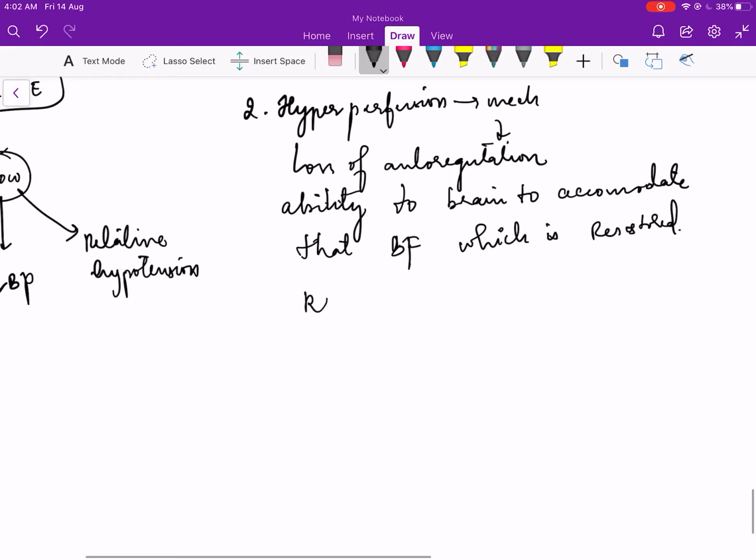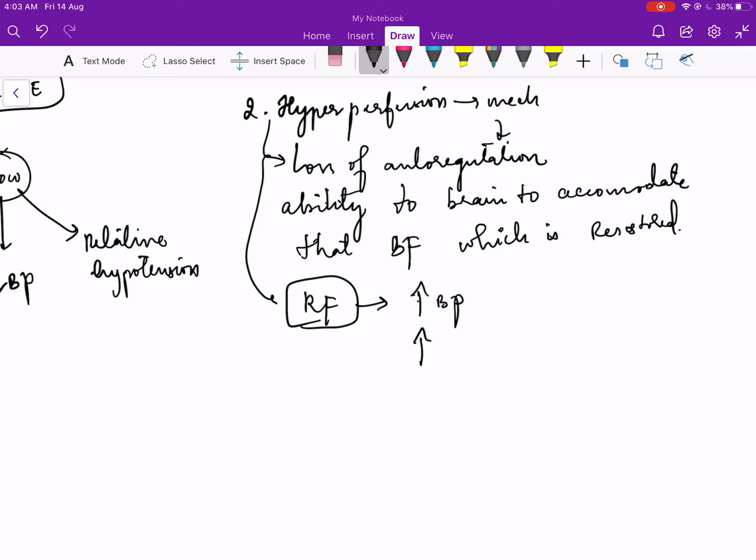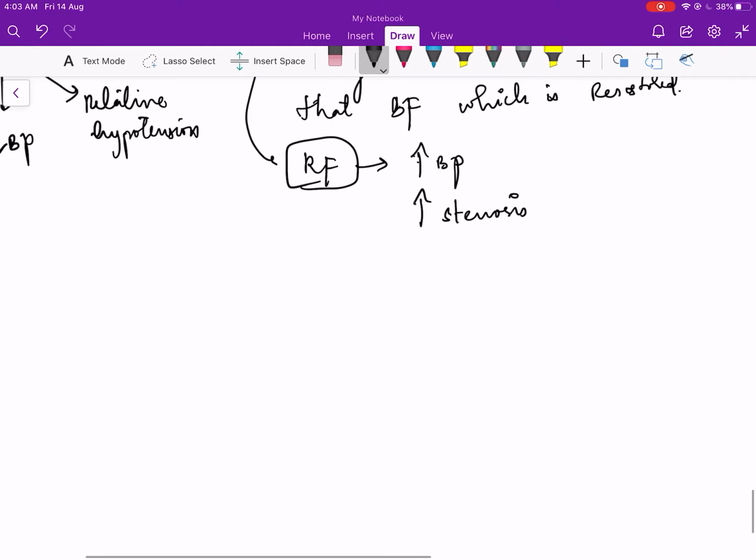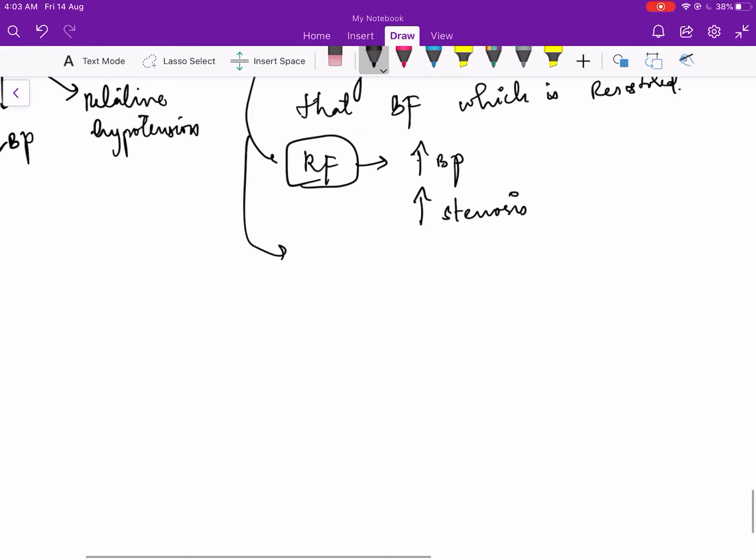So what are the risk factors for the patient to develop hyperperfusion syndrome? If the patient is having high BP, or high grade stenosis, all these patients can have hyperperfusion syndrome. So what is your work in hyperperfusion syndrome? Our work is to maintain BP.